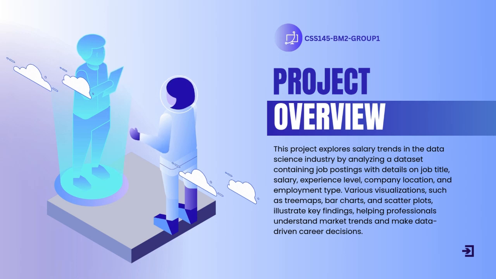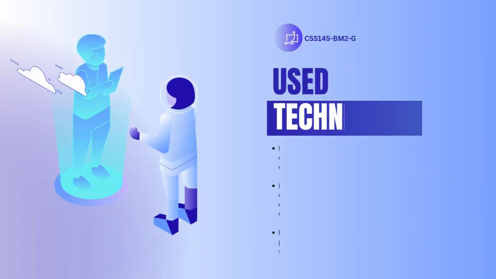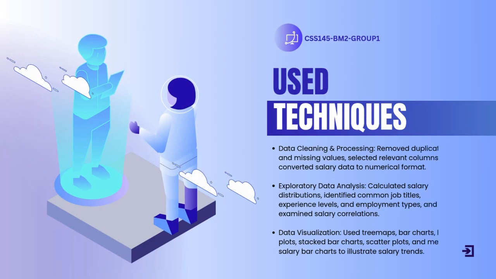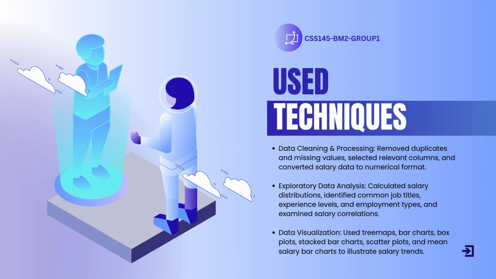And after discussing the overview, we move on now to the techniques used in this analysis. First is data cleaning and processing. In data cleaning and processing, we remove duplicates and missing values, select relevant columns, and convert salary data to numerical format.